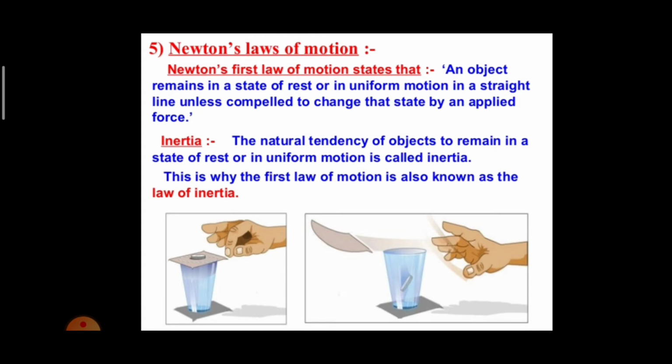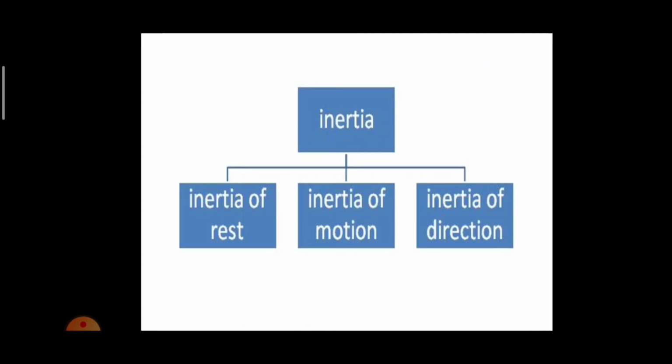And we spoke about an example of inertia of motion. So there are different types of inertia. What are they? Inertia of rest. We have come across a lot of examples now. And inertia of motion is there. That also we discussed. An example is, if you are in a moving vehicle, you will suddenly fall forward. That is because of inertia of motion.